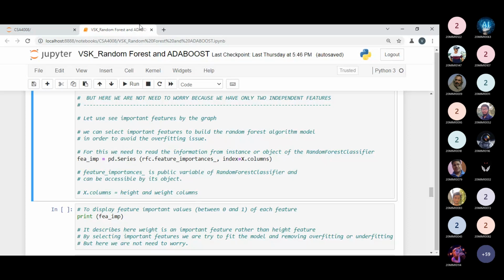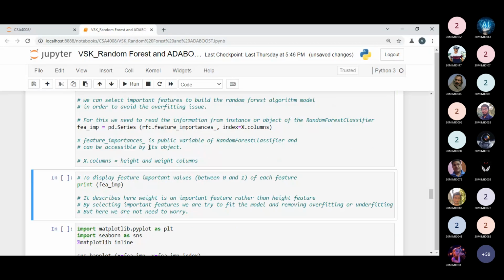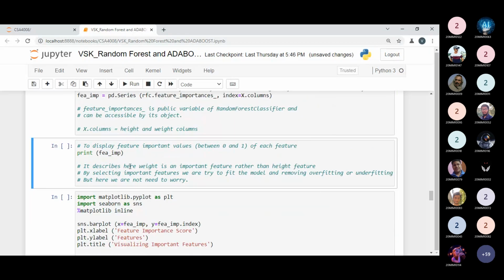I'm storing all the information in a variable named fi_important, and pd is the object of my pandas library. By using that library, I use another method, the Series method. Now, after this point, let me print these values, fi_important. So what will it contain?